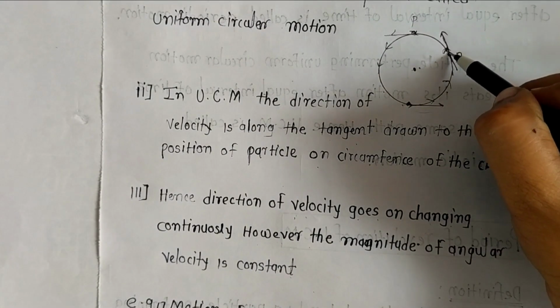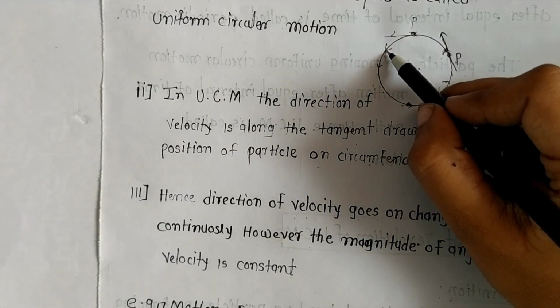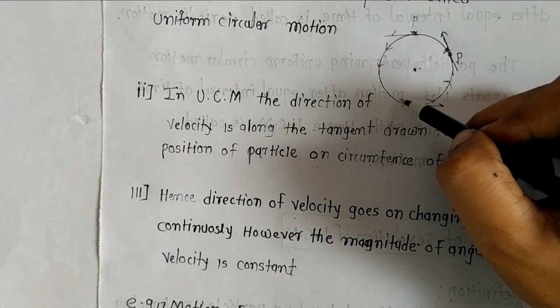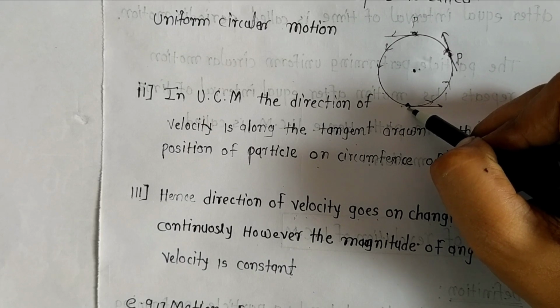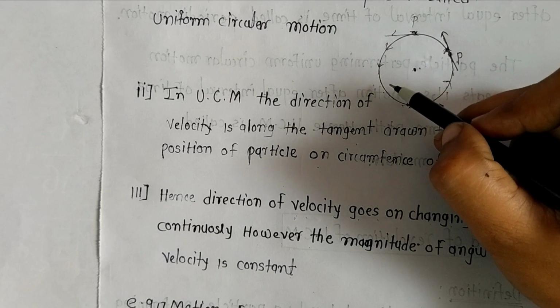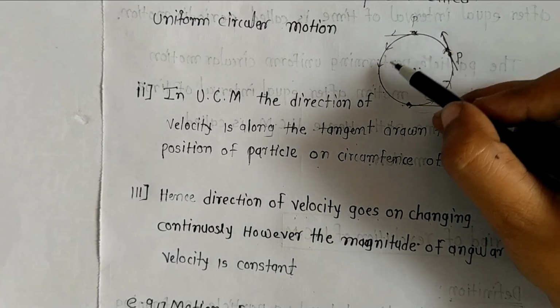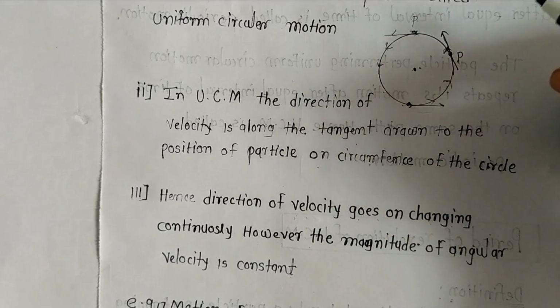Suppose here the speed of the particle is 5 meter per second. Same speed is here, 5 meter per second. Same speed is here, 5 meter per second. So in uniform circular motion, the direction of velocity changes continuously, but the magnitude of velocity is constant everywhere.